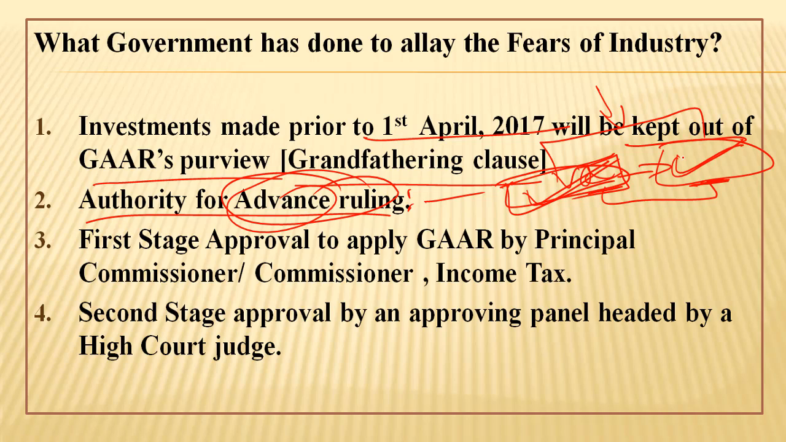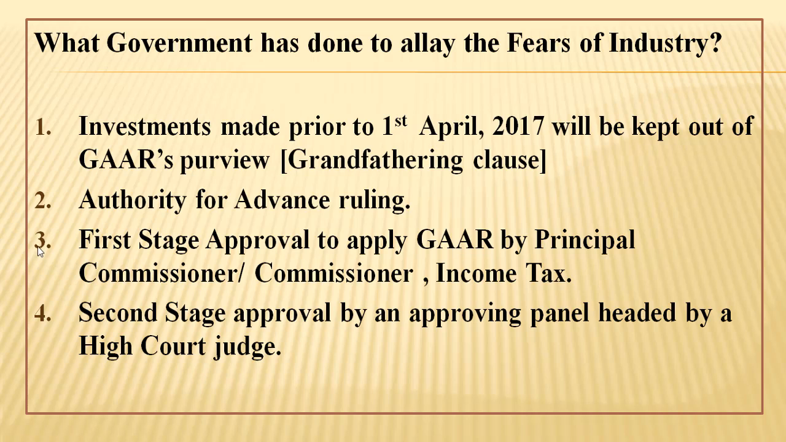This is a nice provision that you can obtain the advance ruling from the income tax authority itself. Now the third point is first stage approval to apply GAAR by the principal commissioner or commissioner of income tax. This point is basically saying that the authority to invoke GAAR rules is not given to any income tax inspector or lower level functionary in the income tax department. It is vested in a senior officer who will be responsible enough to decide in which cases GAAR needs to be applied and in which cases it need not be applied. So this is balanced by vesting the authority in a senior level officer and not in any lower level officer.